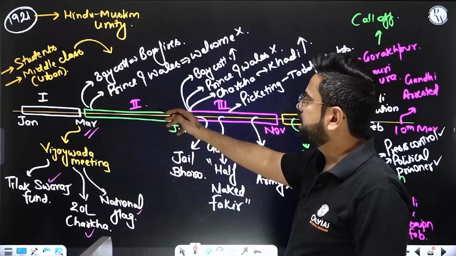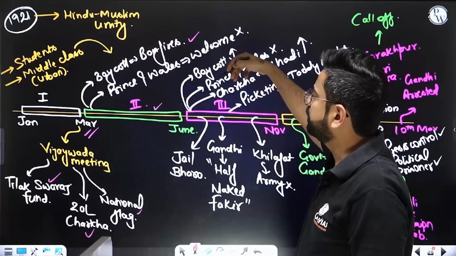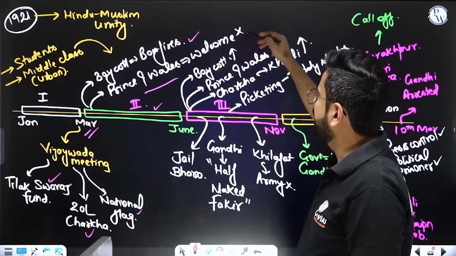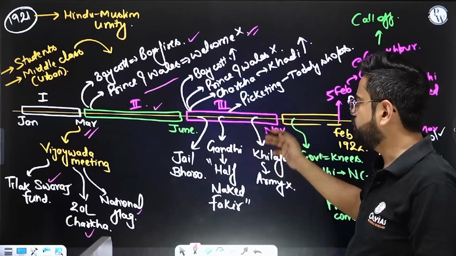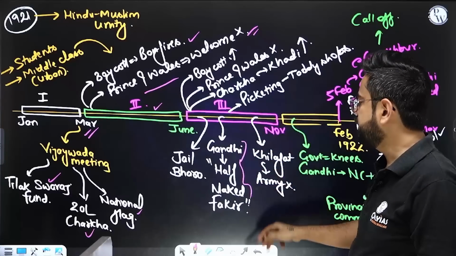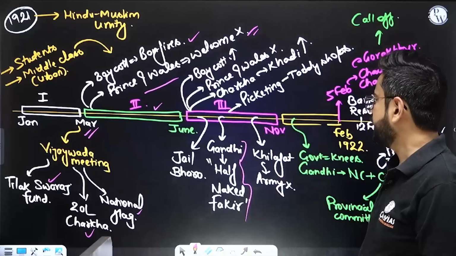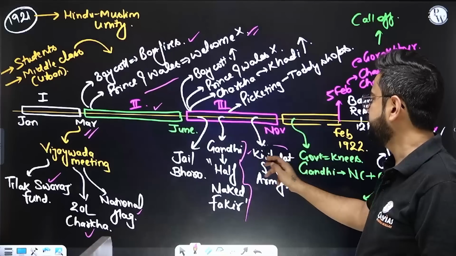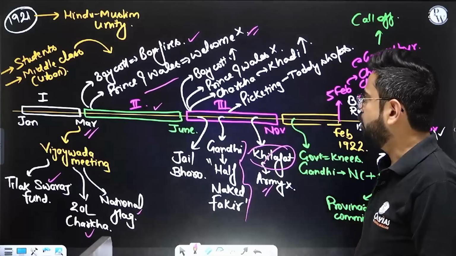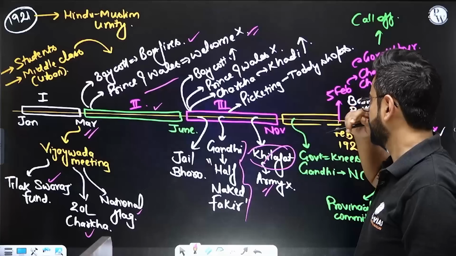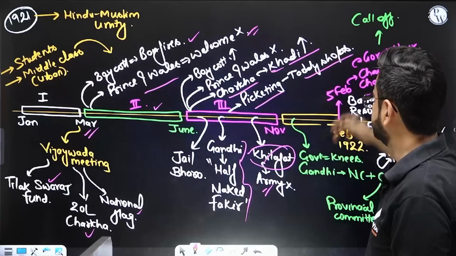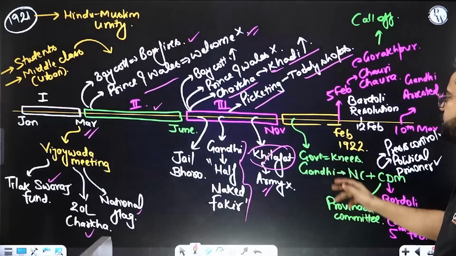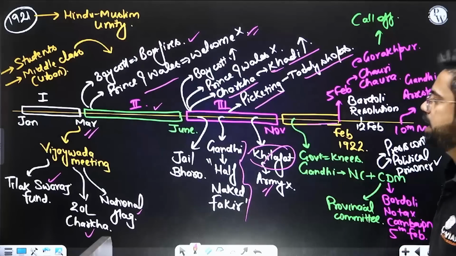Also, in the second phase, now there is boycott, there are bonfires. The Prince of Wales came to India. He was not at all welcome. Then in the third phase, there is the Jail Bharo Andolan. Gandhiji was here, and he was called a half-naked fakir. Right? And the Khilafat said that yes, we should not be joining even the army. All these things happened in this zone. Charkha was being distributed, khadi increased, picketing of toddy shops, etc. started.